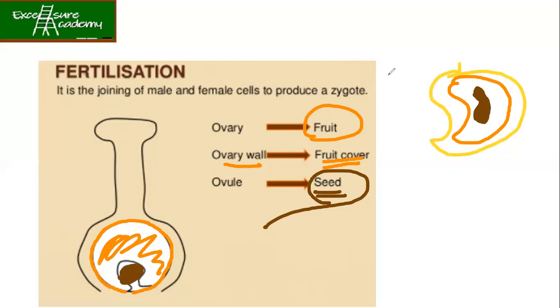The pulp inside the fruit is the ovary, and the seed inside the ovary is the ovule. Yes, yes. So it's clear now, right?